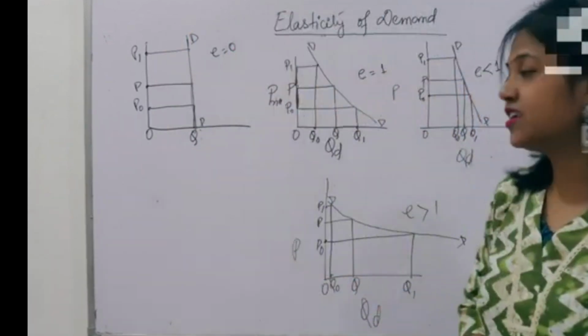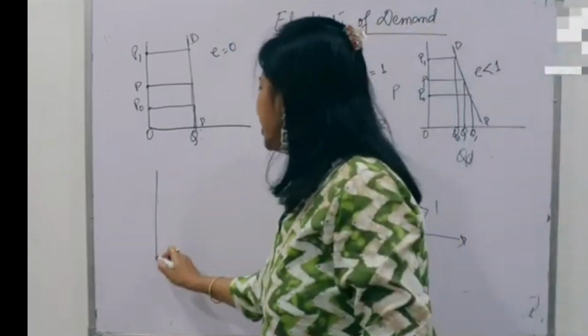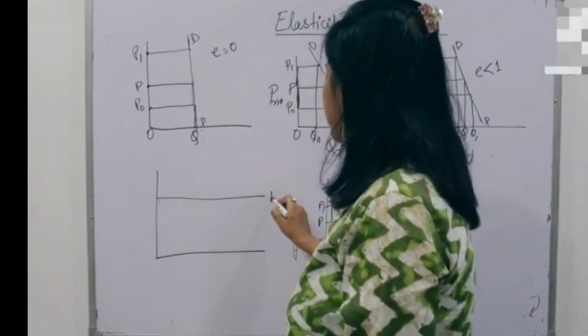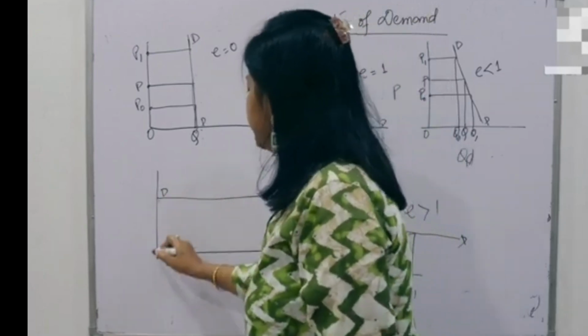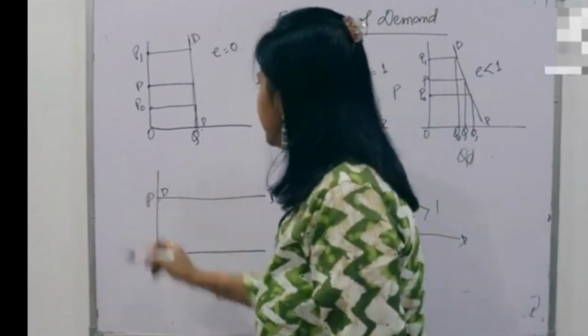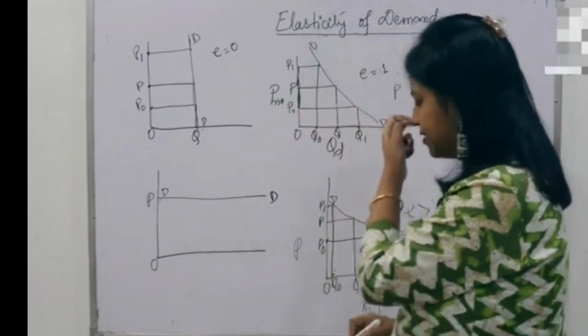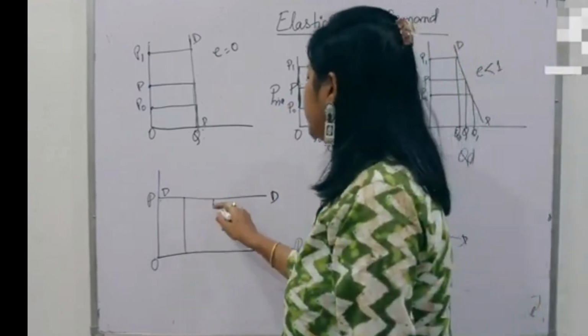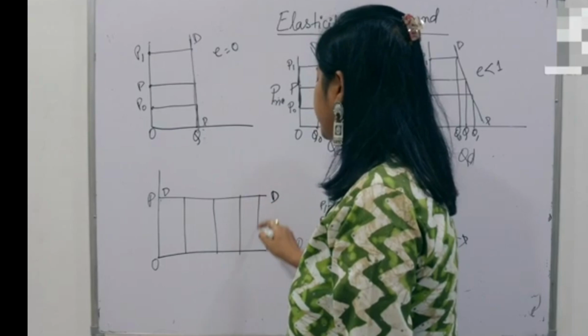Now coming to E is equal to infinity. It will look like this. This is your demand curve. Why? Because here your price is not changing, but your demand is continuously changing.